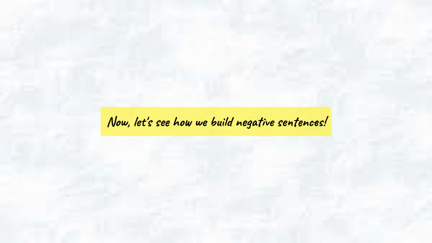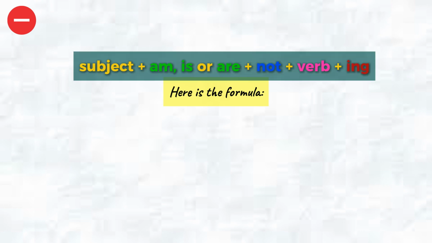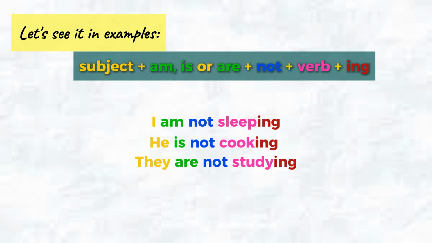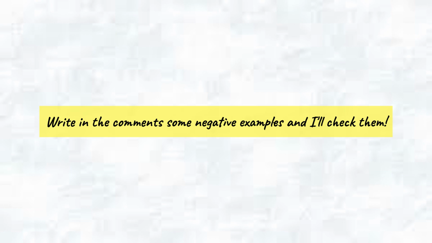Now, let's see how we build negative sentences. Here is the formula: subject plus am, is or are plus not plus verb plus ing. Let's see it in examples. I am not sleeping. He is not cooking. They are not studying. Easy, right? Write in the comments some negative examples and I'll check them.